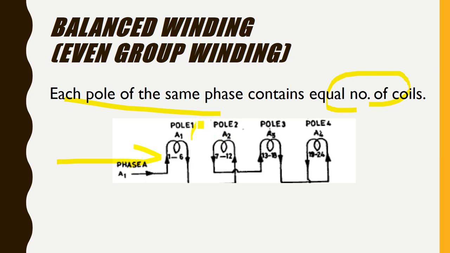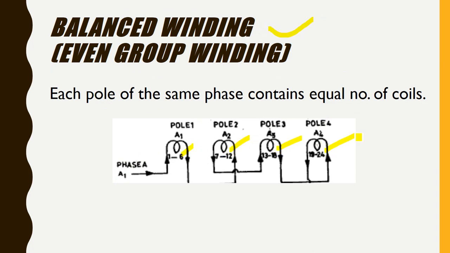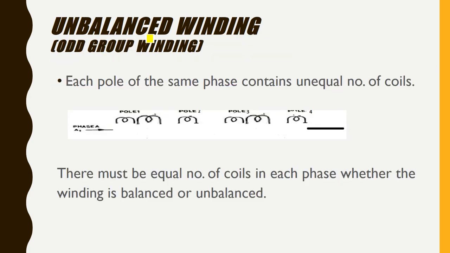and pole 1 is available, 2, 3, 4 poles are available, and the 4 poles will be having the same number of coils, then it is known as balanced winding. So here 1, here 1, 1, 1. So everywhere it is 1 and it is known as balanced winding. So unbalanced winding will be having a different number of coils in the coil group.